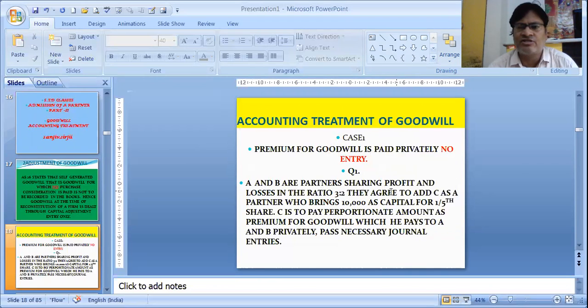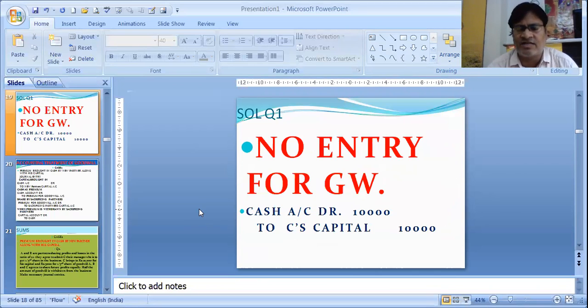A and B are partners sharing profits and losses in the ratio 3:2. They agree to add C as a partner who brings 10,000 as capital for 1/5 share. C is to pay a proportionate amount as premium for goodwill, which he pays to A and B privately. That means he doesn't want his money to be shown in the business. Pass journal entries. No journal entry for the premium, because the business is not affected by the premium for goodwill which he is paying privately to the partners. He is only bringing capital of 10,000. For that, we pass the entry: cash account debit to C's capital.